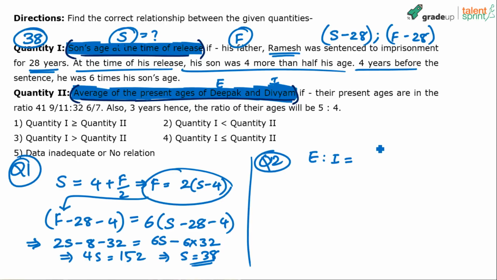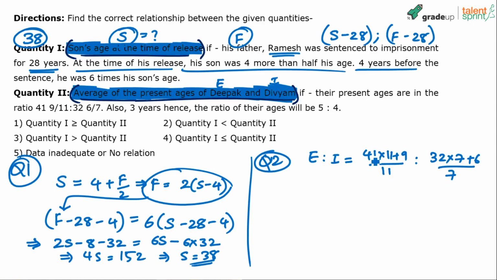So directly simplify, 41 into 11 plus 9 is to, you know this calculation, right? How do we simplify mixed fractions into improper fractions? 32 into 7 plus 6 by 7. You should do it mentally. I'm just writing it here so that you know what calculation has been done.